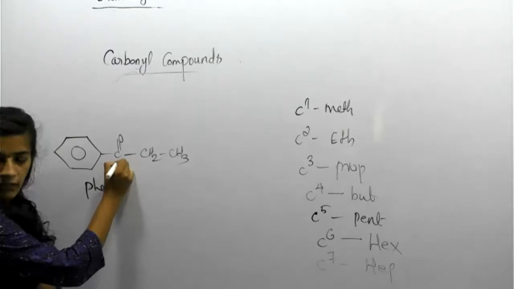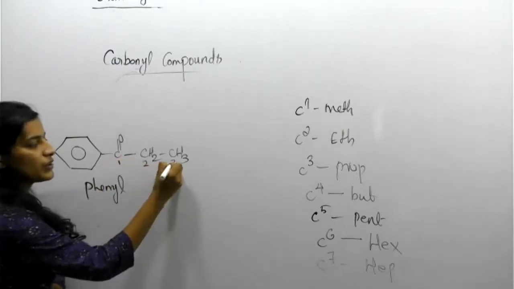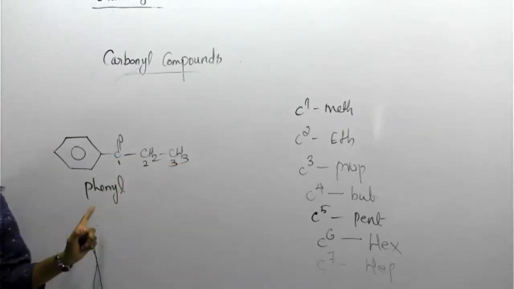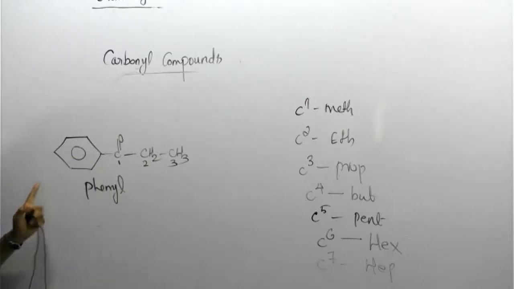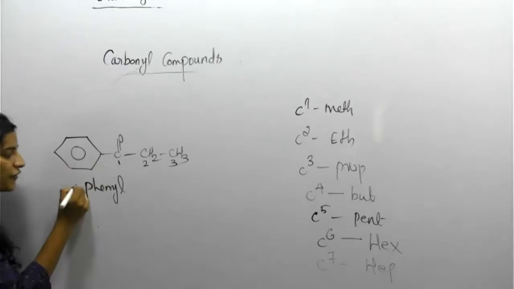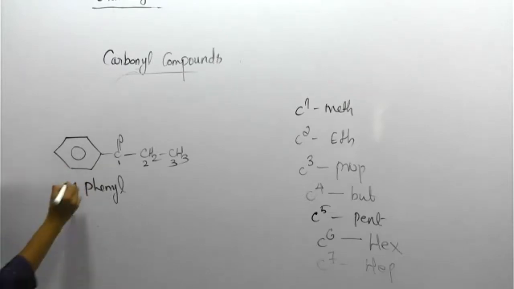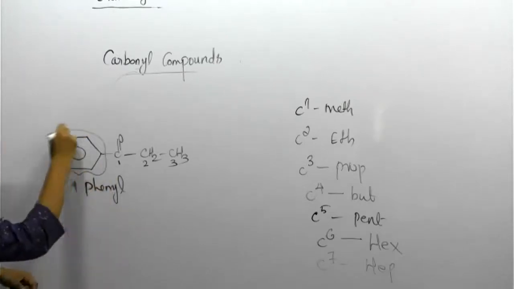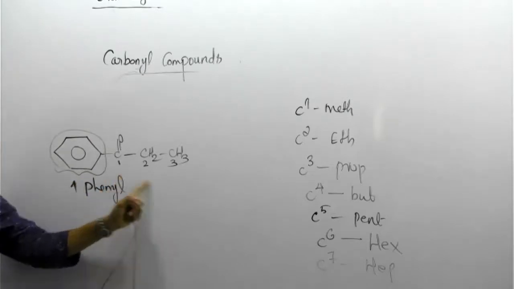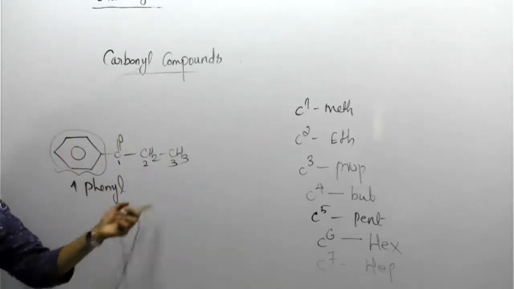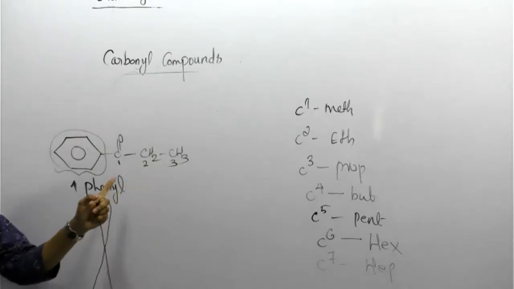Here, 1, 2, 3, like that. The phenyl group is on the first carbon, so 1-phenyl. This group is completely called phenyl. This is familiar to you. 1-phenyl. Tell me.